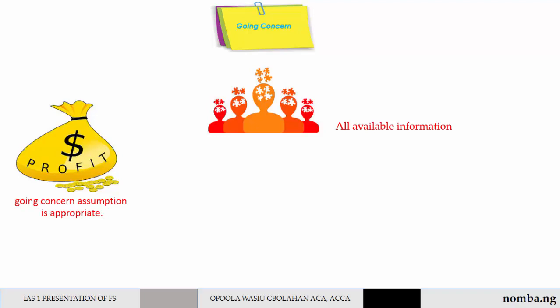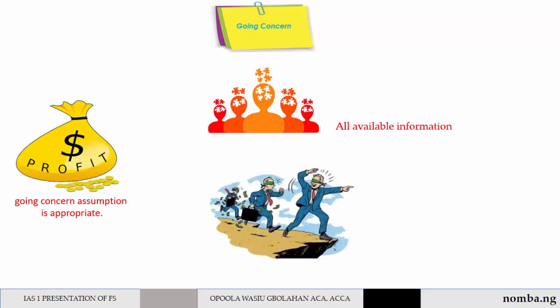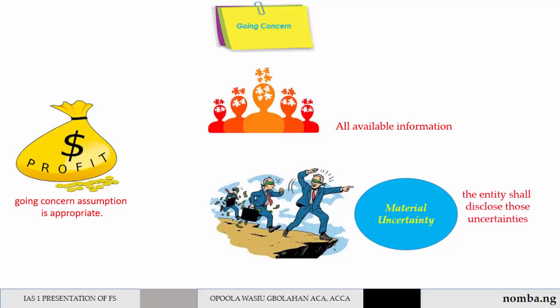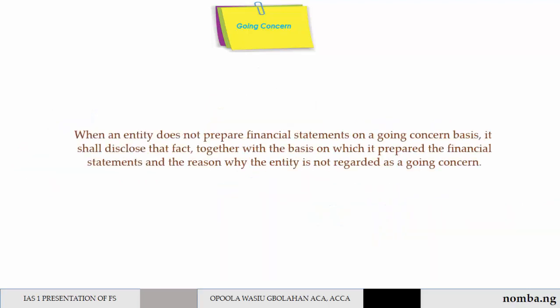When management is aware, in making its assessment, of material uncertainties relating to events or conditions that may cast significant doubt upon the entity's ability to continue as a going concern, the entity shall disclose those uncertainties. When an entity does not prepare financial statements on a going concern basis, it shall disclose that fact, together with the basis on which it prepared the financial statement and the reason why the entity is not regarded as a going concern.